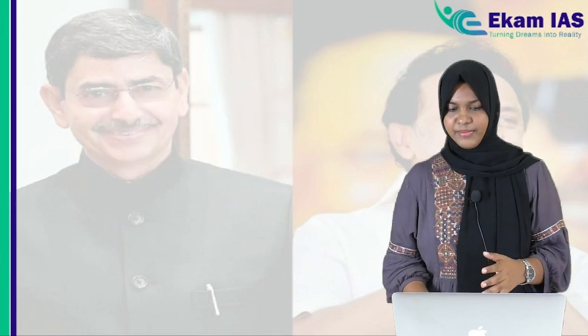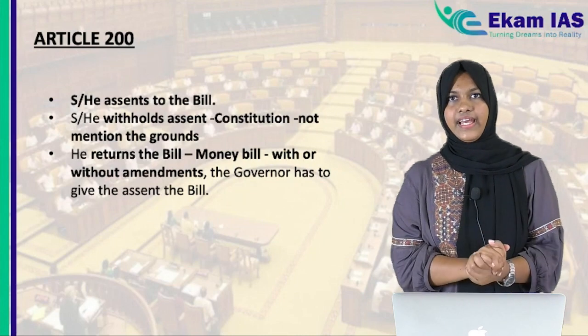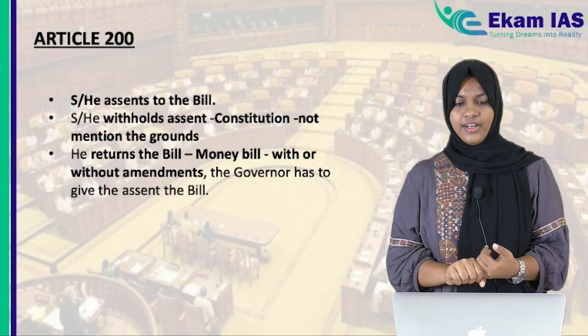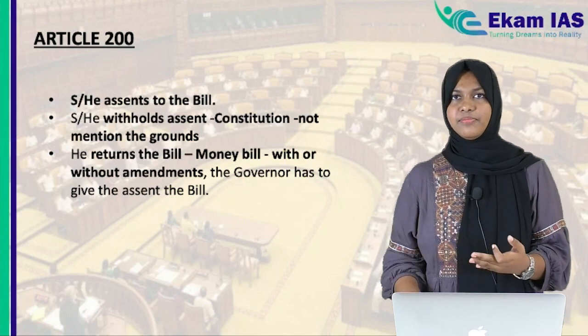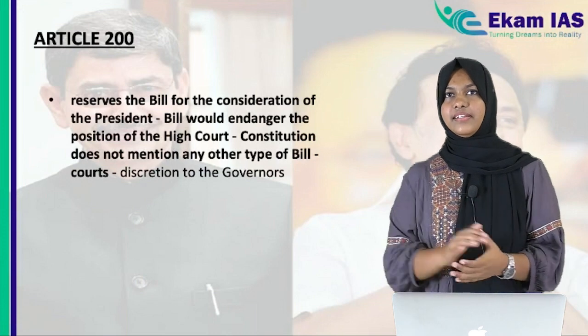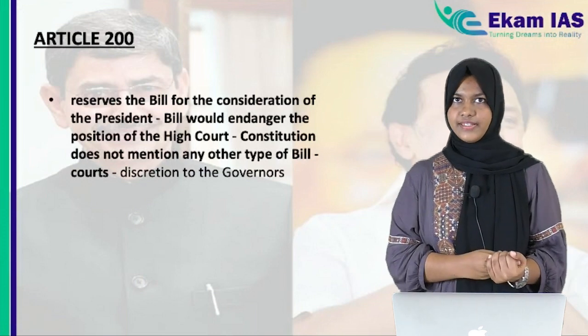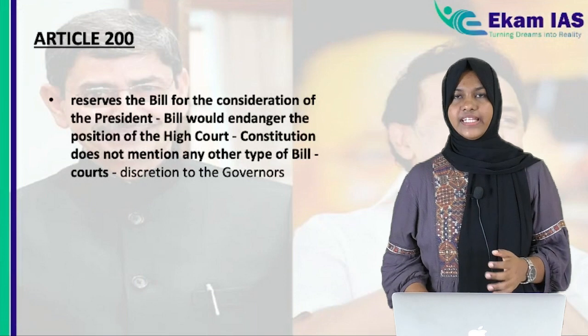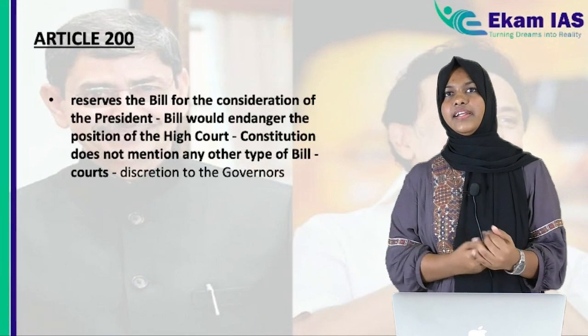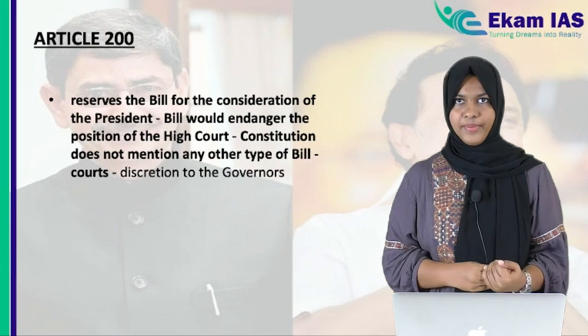So I'll sum it up again. The governor has the power to assent to the bill, withhold the assent, or return the bill if it is not a money bill, and he or she can reserve the bill for the consideration of the president. So these are the 4 powers of the governor in regard to the assenting of a bill. So that is it.